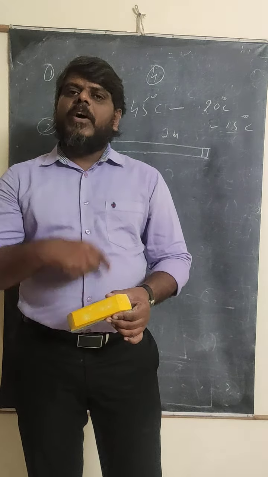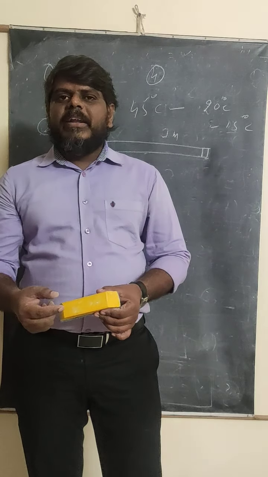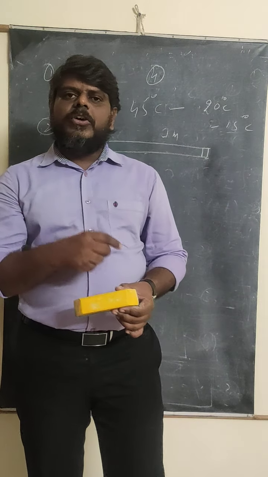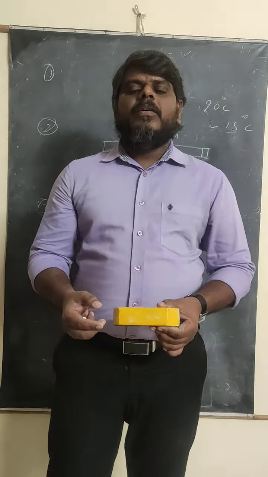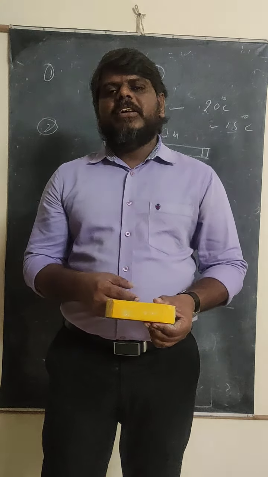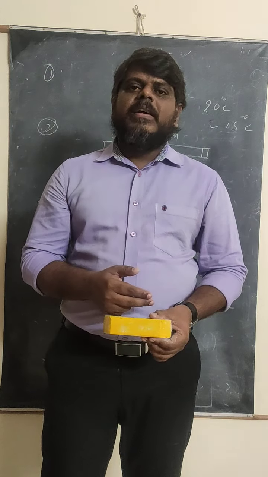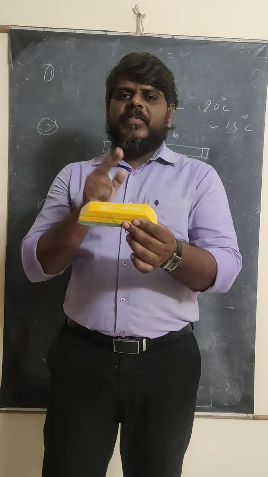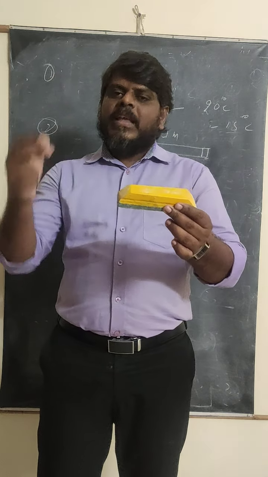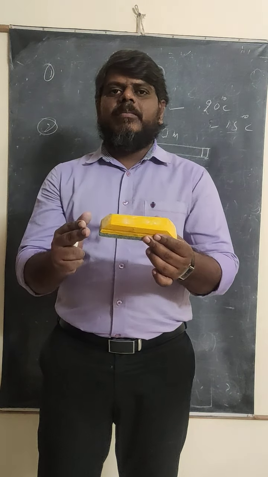Other than invar steel, if you are going to use any other material, like iron, or copper, or ferrous, or aluminium, like that you can use the individual metals. Then what happens? The alpha value will be very high. If alpha value is very high, what happens? If you are giving the heat energy, it expands. If you are decreasing the temperature, contraction will take place.